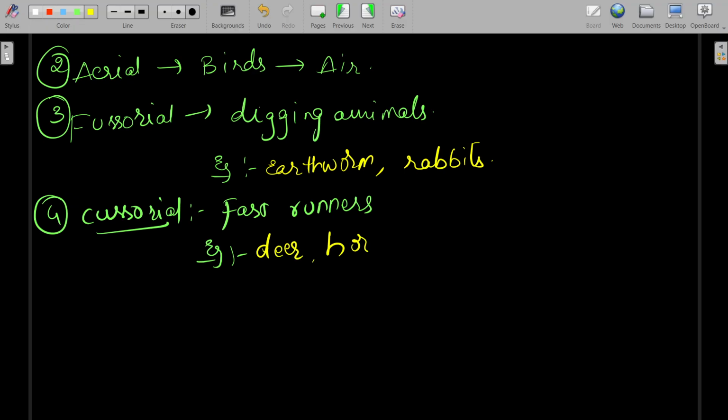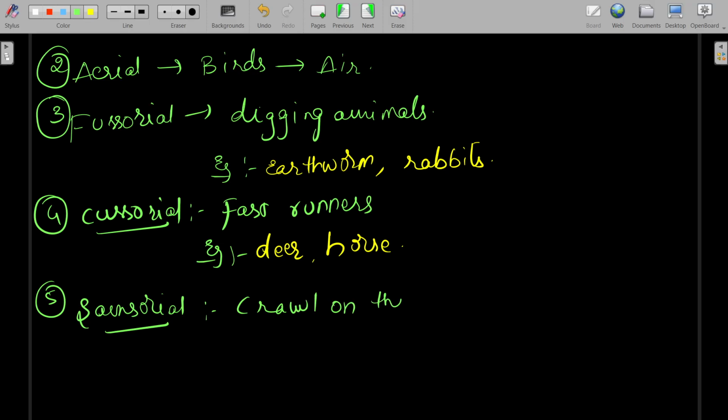Next, the fifth type is scansorial. These animals crawl on the walls. An example, as you know, is lizards.